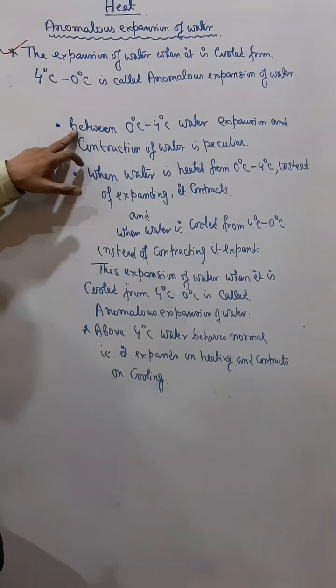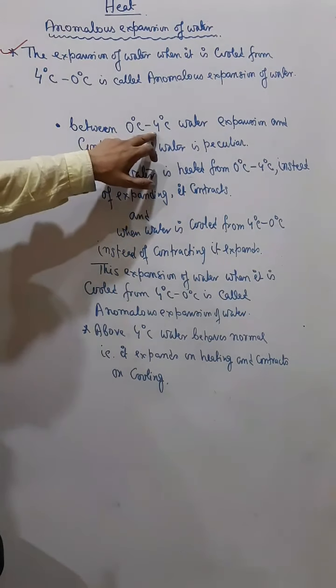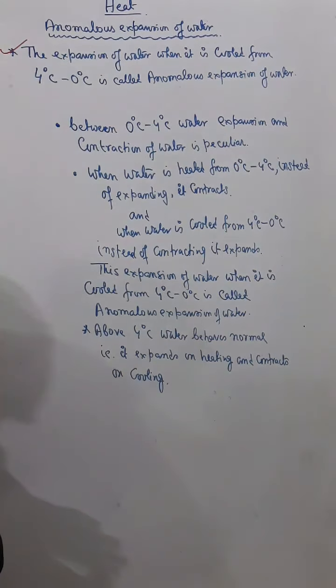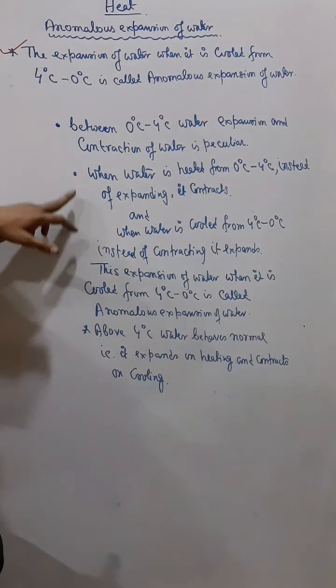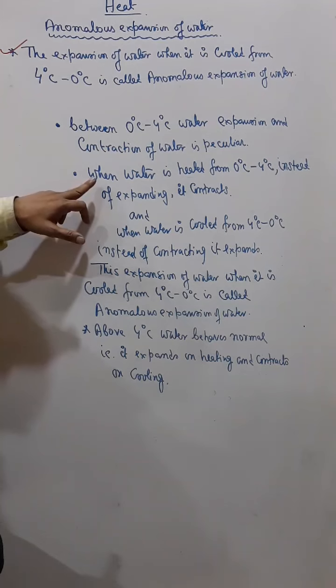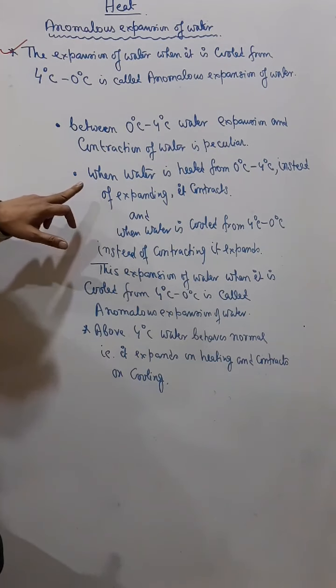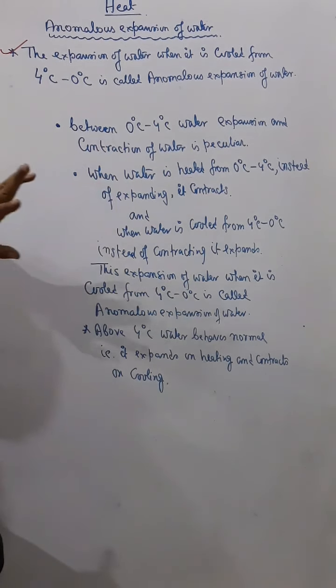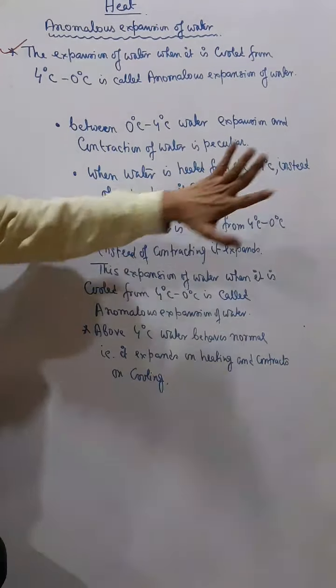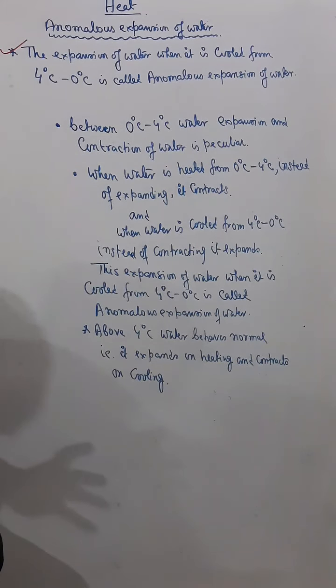Now what happens between 0 degrees Celsius and 4 degrees Celsius? Water expands when it is cooled and contracts when it is heated. That means, suppose you take water in a container and the temperature of the water is 0 degrees Celsius.